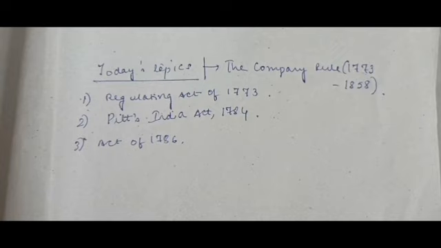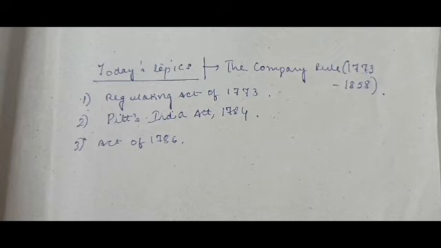This act said that the company's territories in India were now called the British possessions in India. They were no more the company's territories in India.